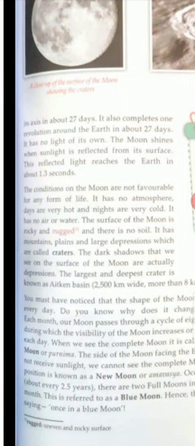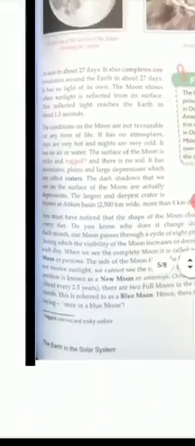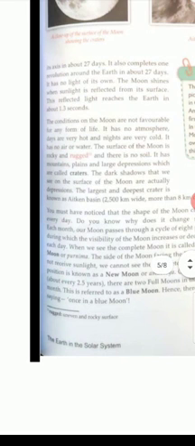The largest and deepest crater is known as Aitken Basin. So you must remember the largest, सबसे बड़ा, and deepest crater was Aitken Basin, that was 2,500 km wide and 8 km deep. You must have noticed that the shape of the moon changes every day. Yes, it changes. क्यों change होता है? Why does it change?